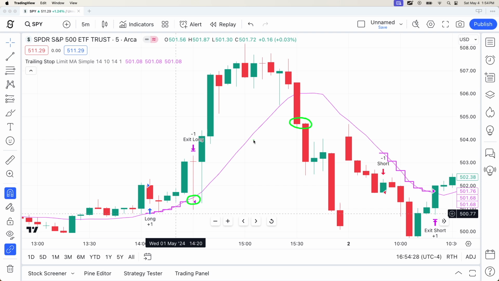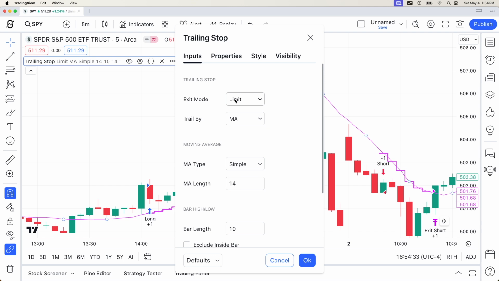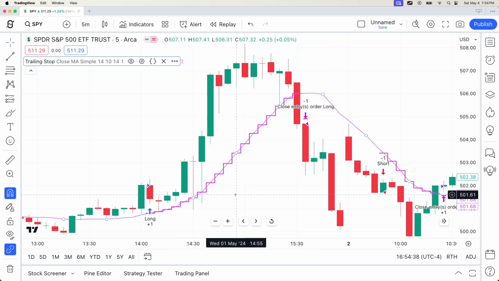So now let's play with the settings and change our exit mode. Close. And as you can see, we are no longer exiting on the breach. However, we do exit on the bar that's closing below our trailing stop, right here. So it works. We did it.